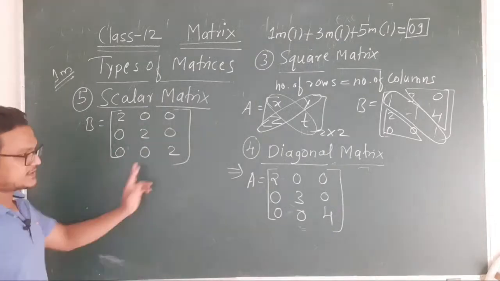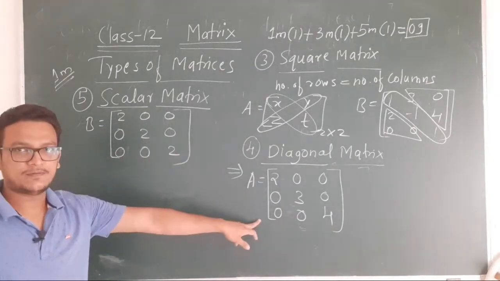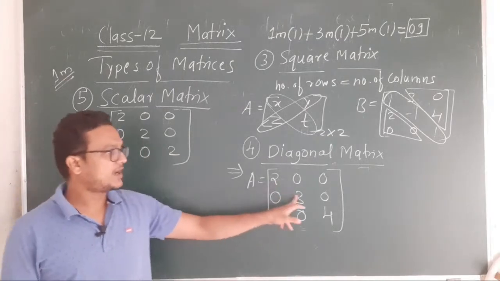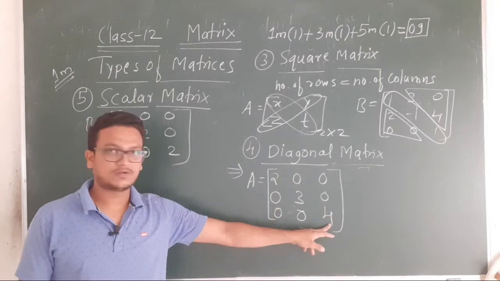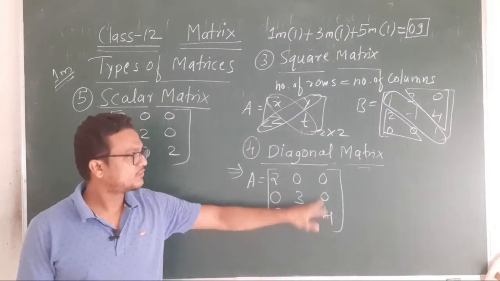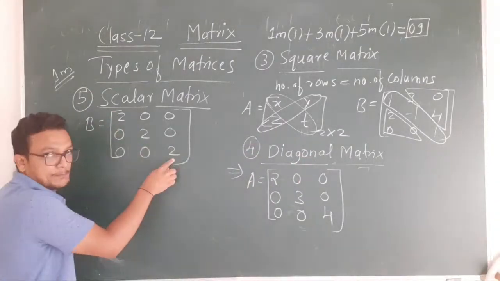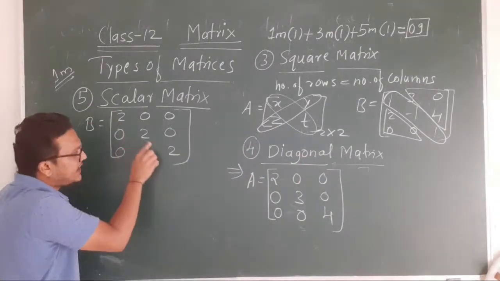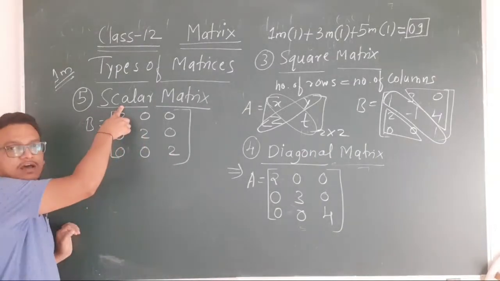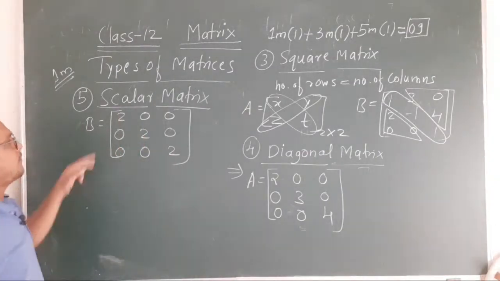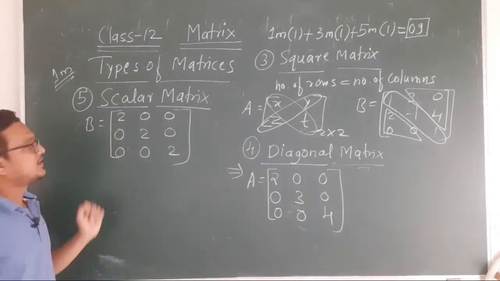You just compare both. A and B are diagonal, but what is the difference? Here the diagonal elements are different from each other. 2, 3, 4 are different, so therefore it is a diagonal matrix. Here also we have a diagonal, but the condition is that all the diagonal elements are same, therefore this is called a scalar matrix.